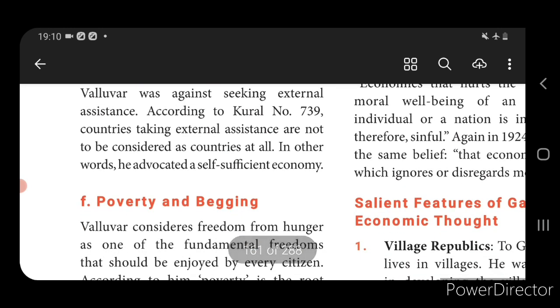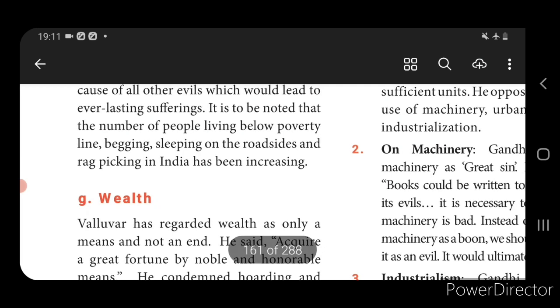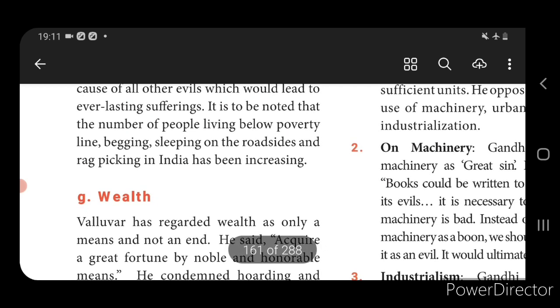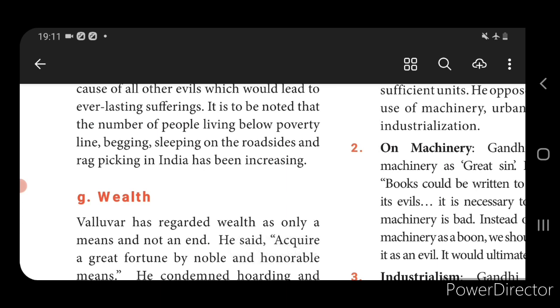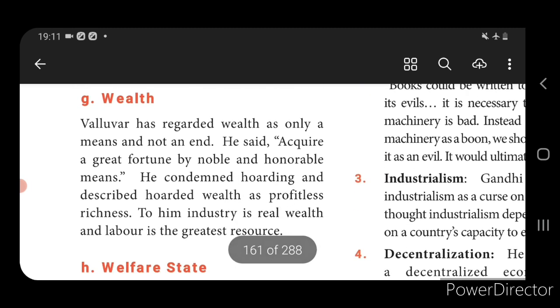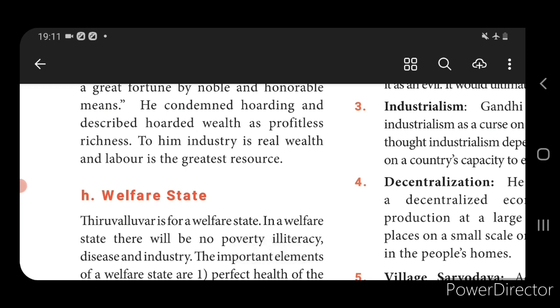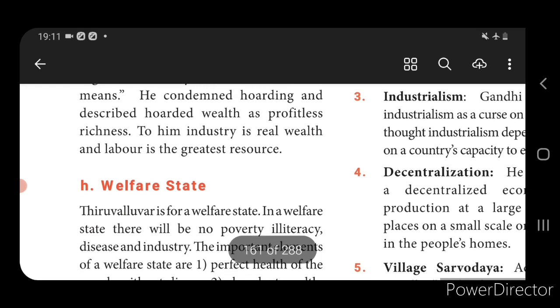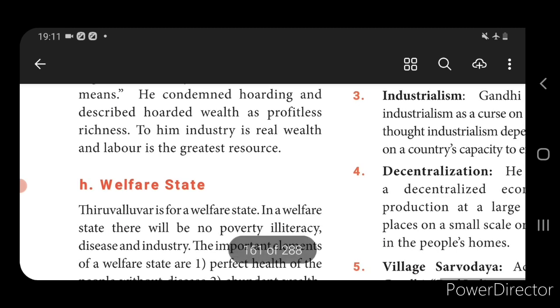Then poverty and begging. He gave more importance to how to reduce poverty, and begging should be avoided in an economy. Then wealth. He gives more importance to wealth. Wealth is most important for the development of the economy, and industries are considered real wealth. Then welfare. The economy should have certain welfare, like perfect health, abundant wealth, good crops, happiness, and